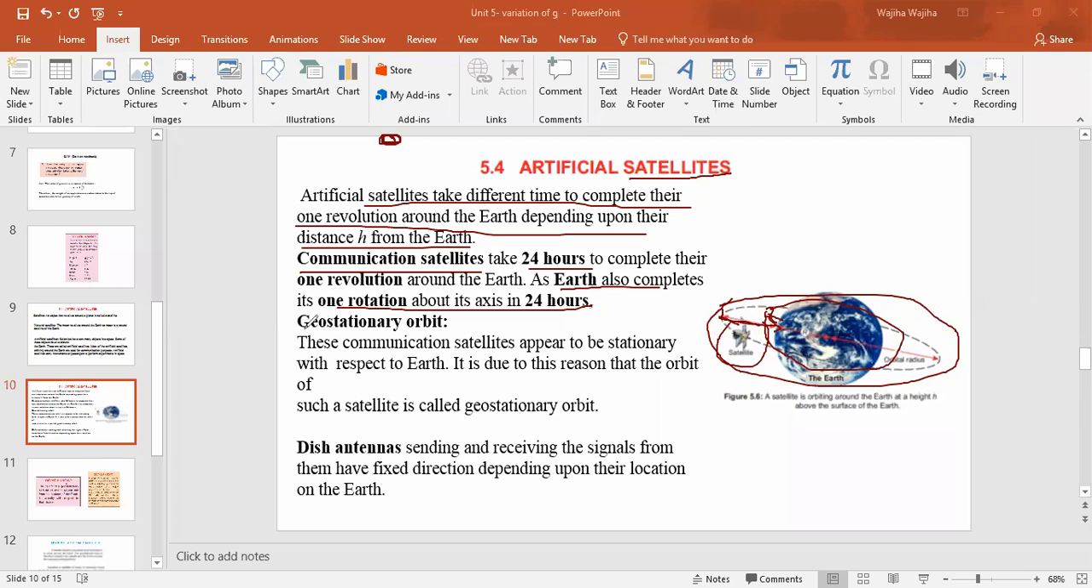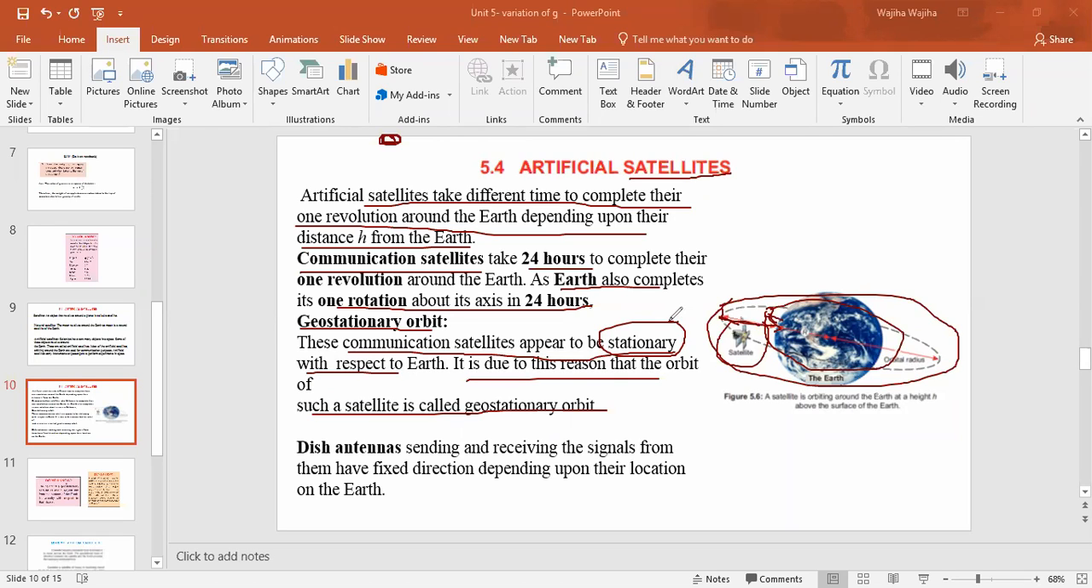Then we have what are geostationary orbits. Basically these communication satellites appear to be stationary with respect to the earth. It is due to this reason that the orbit of such a satellite is called a geostationary orbit. So what is the geostationary orbit? We have the geostationary satellite, and if we see it from the earth, it seems to us to be stationary. Why is it seen to be stationary?